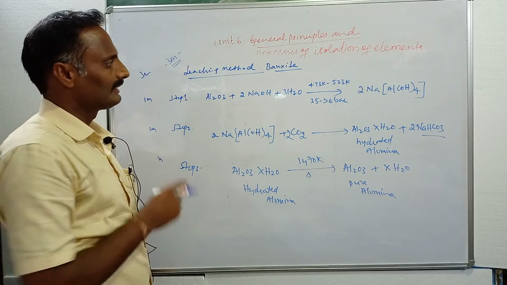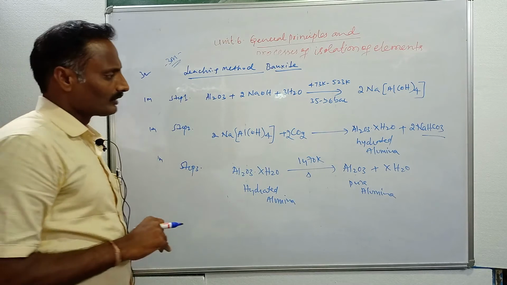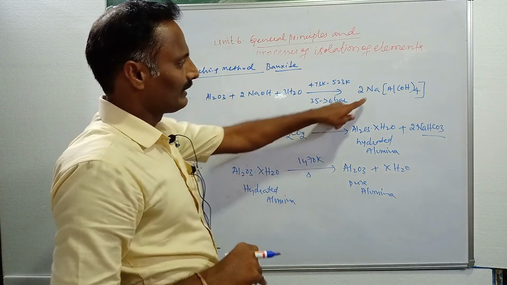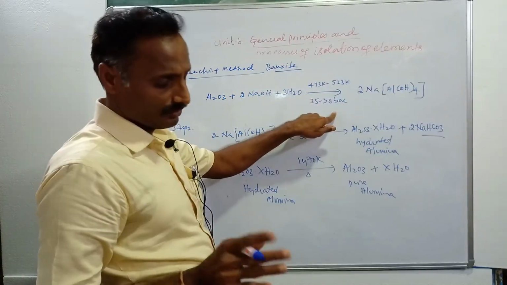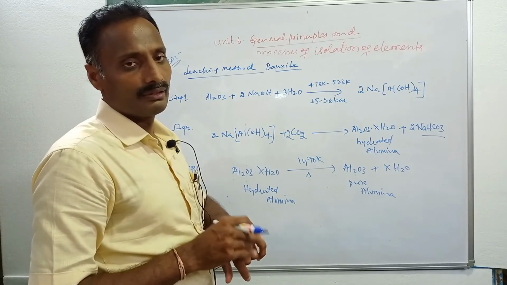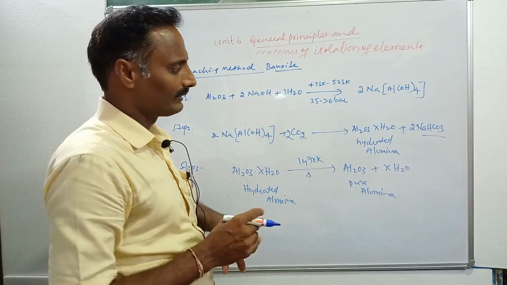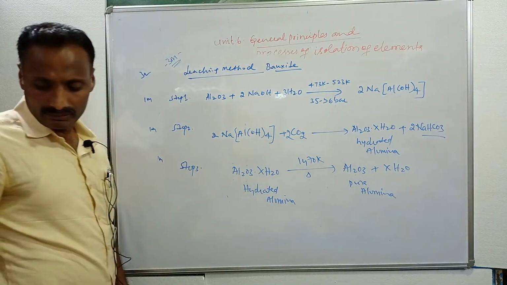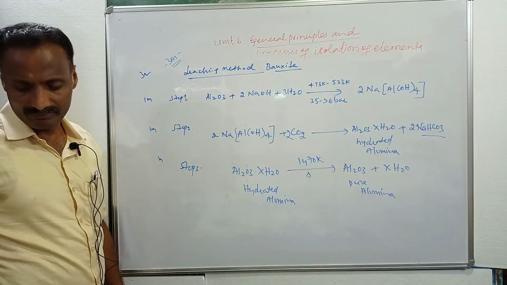This is leaching of bauxite. Along with the sodium aluminate, you are also getting sodium silicate, one of the compounds here. That sodium silicate is an unwanted byproduct. This is an insoluble complex, sodium silicate.